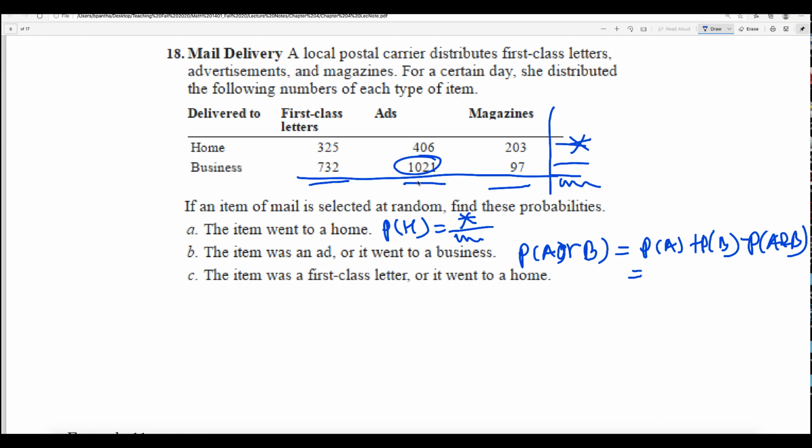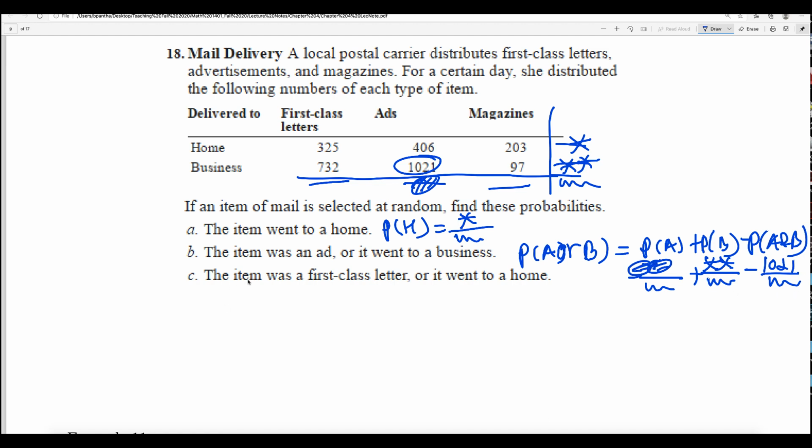Let's say you get that total. That divided by the total of the total, plus the probability of B. What is B? B is going to the business. How many are going to the business? Let's say you find the total sum is 2 star. That will be 2 star over the total of the total, minus the ad and business, which is 1021, right? 1021 divided by that. So you basically plug in those numbers and then you get the final answer.